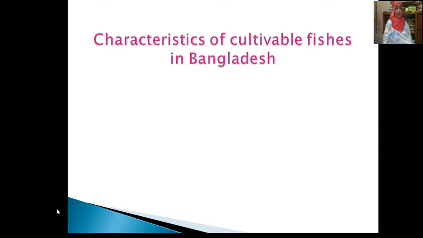Please turn over your page, and you can also see some of the saline water fishes in Bangladesh. Hilsha, silver butterfish, or Barramundi.